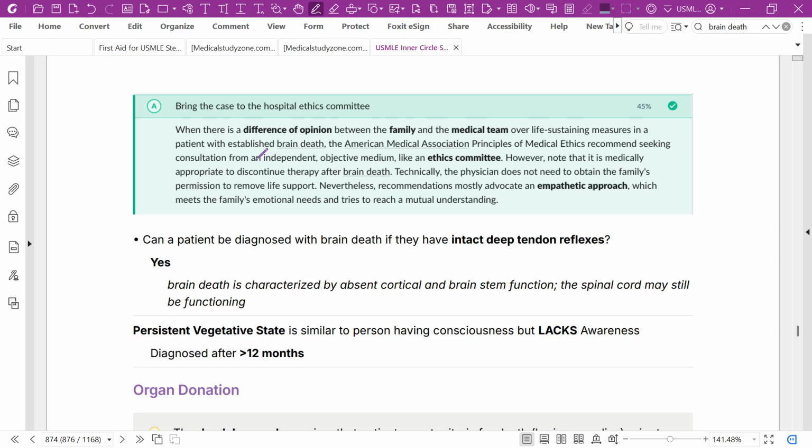And there is another term called persistent vegetative state. It is similar to a person having consciousness but lacking awareness. It is diagnosed after 12 months.